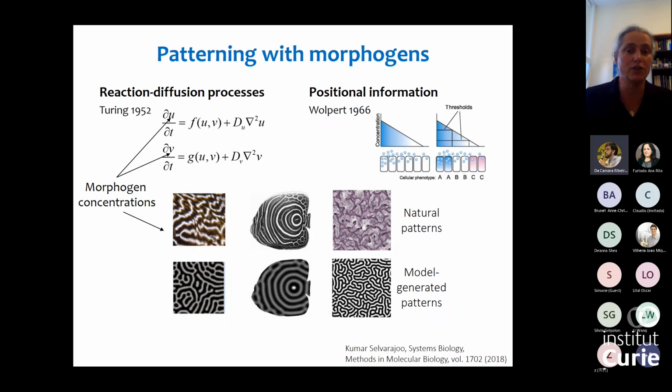And the general framework for thinking about how these concentration differences translate into patterns is the idea of reaction diffusion processes. So we have this concentration of molecules describing concentration of these important signaling molecules that generate the pattern, which are called morphogens. Their concentration will vary in space and time, and they can react and diffuse, and there can be other means of transport. And this, as shown by Turing in his seminal work, can lead to patterns.